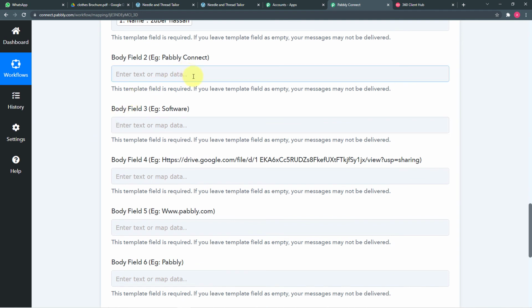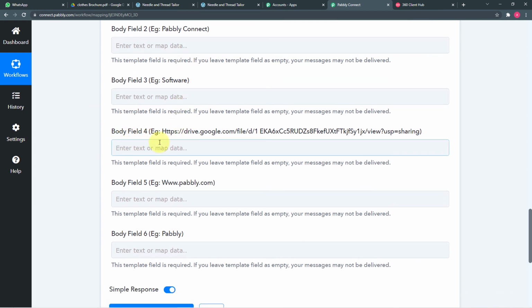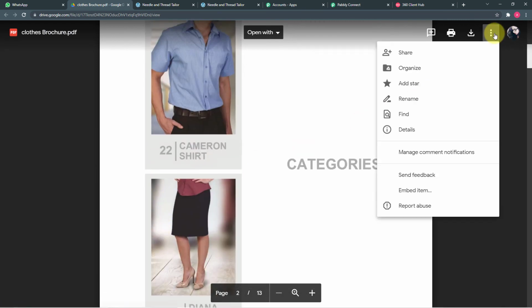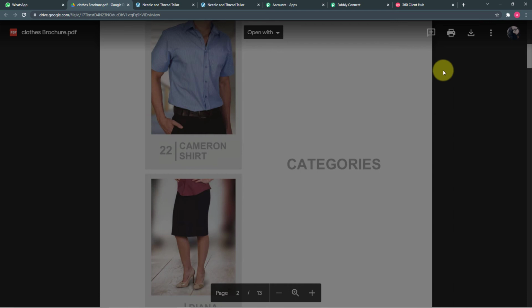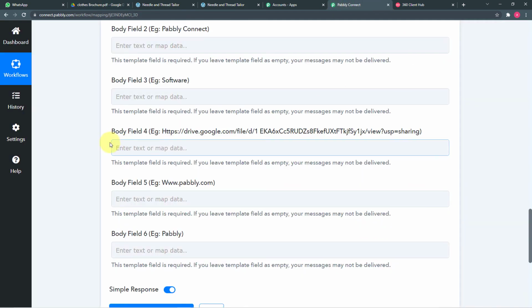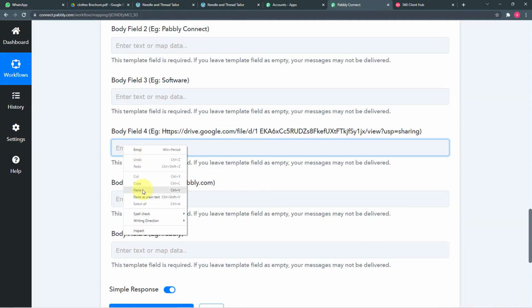After this, in the second body field, similarly you can map all other body fields also. Let me show you, like this, body field 4. In this body field, we are going to enter the link of the brochure or the quotation that we are sending to the person, right? So here is my quotation or the brochure, and here I'm going to click on the share option, and this will generate a link. You can see the get link option. Click on copy link here and paste this link here in this body field 4, like this.